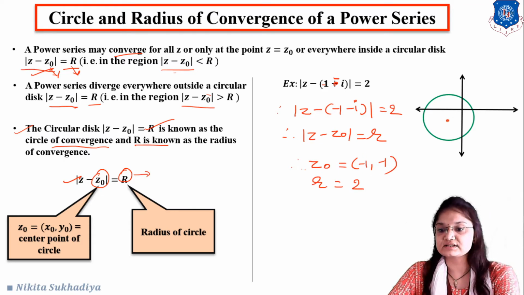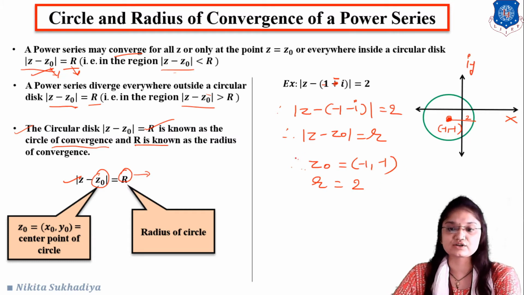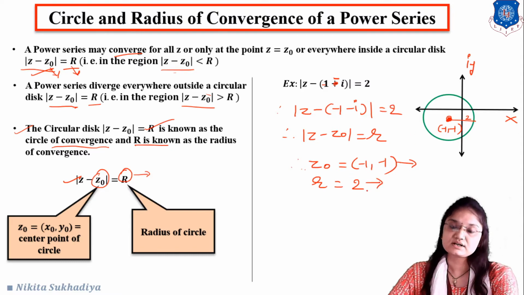So for example, this is our center point and the radius r is equal to 2. This is the circle with that center point and radius 2. This one is our real axis and this one is our imaginary axis. Here this one is the circle and this one is the radius of the circle.